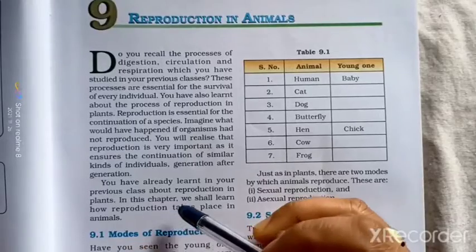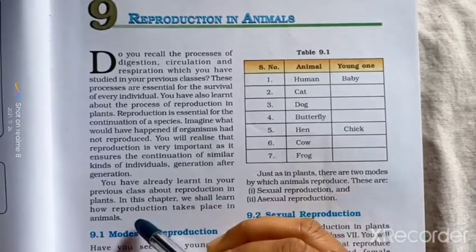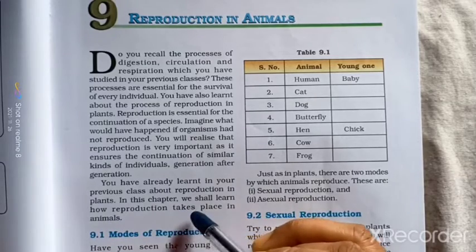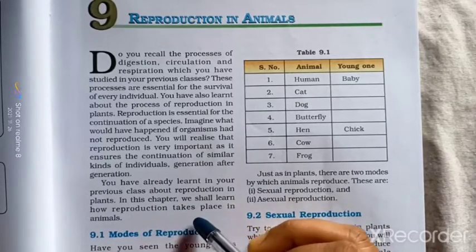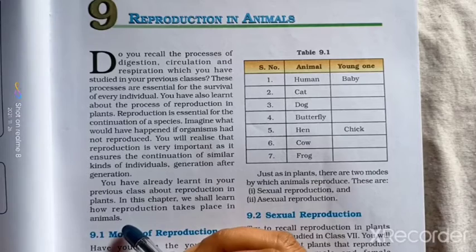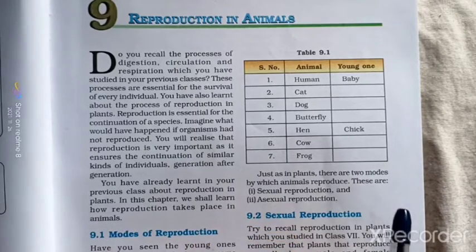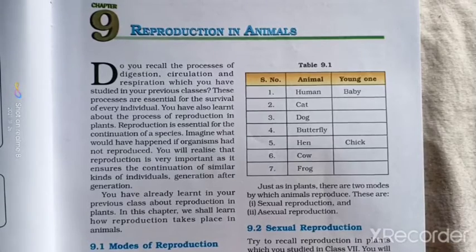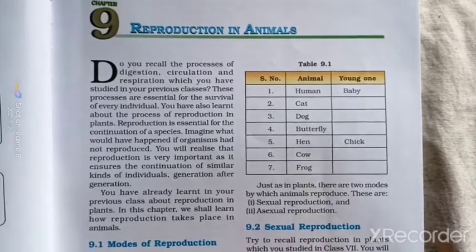You have already learned in your previous class about reproduction in plants. In this chapter, we shall learn how reproduction takes place in animals. So, in this chapter number 9, Reproduction in Animals, we will learn about the reproduction in animals and how it takes place.